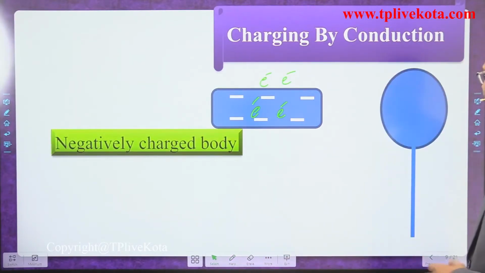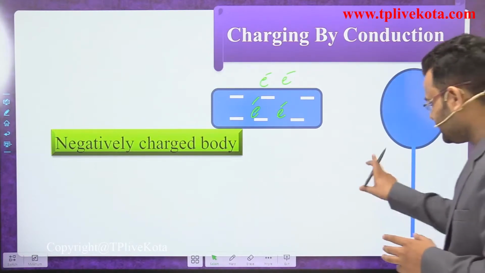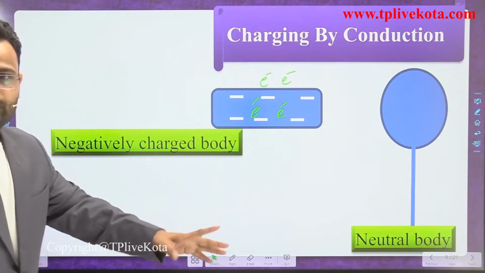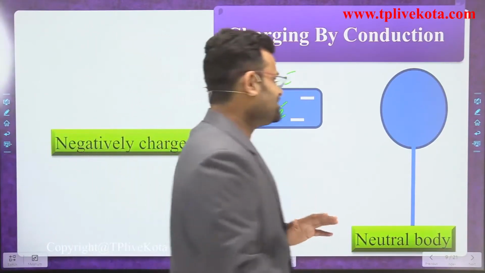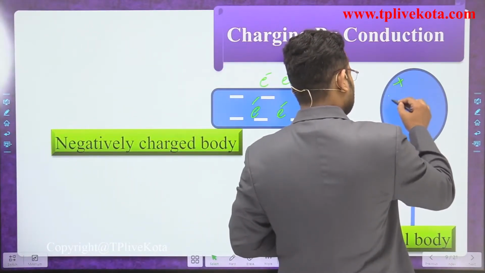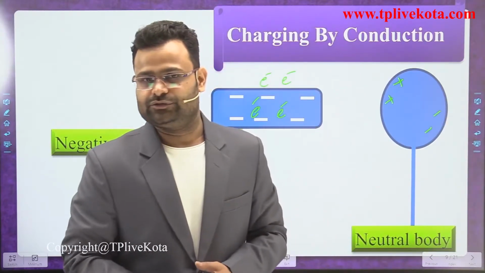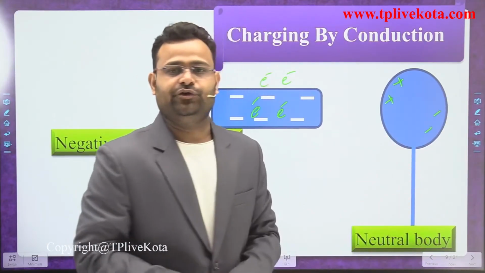And we have one more body, which is neutral. What do you mean by neutral? It has the same amount of positive and negative charge. Let's suppose we mark 2 positive, then it also has 2 negative. So at that time it is a neutral body.